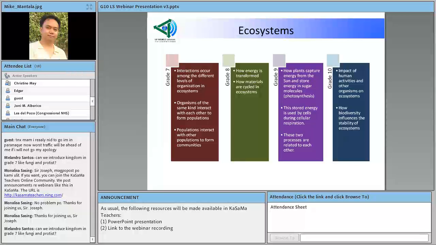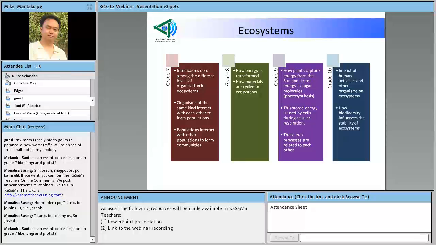That's why for those of you who have taught grade 7, under the ecosystem strand, they learned about predation, mutualism, and the like. And then they end with the concepts on decomposition, which will now lead them to the concepts in grade 8 regarding energy transformation. And here, they study about food chains and food webs.